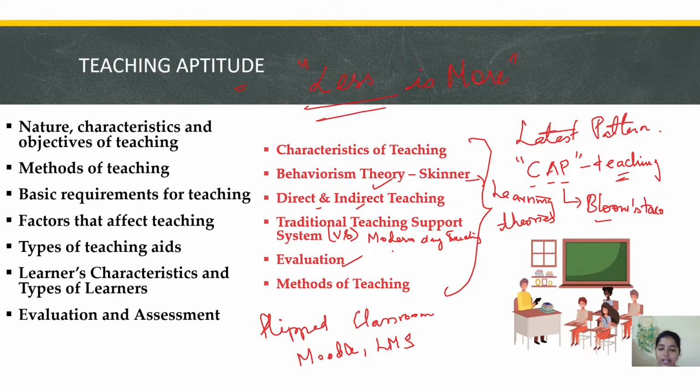Then evaluation. What kind of evaluation have we studied? Placement, diagnostic, formative and summative, right? But this time I have gone through 2 questions under the topic of ipsative assessment and authentic assessment.